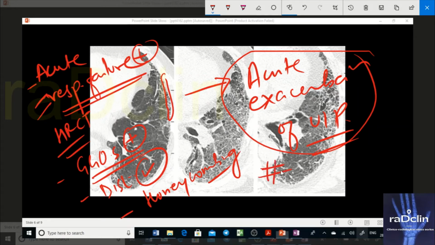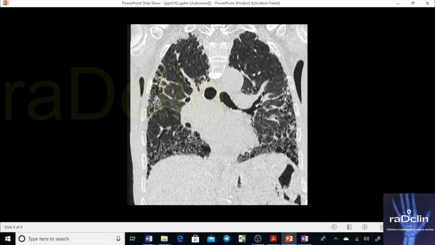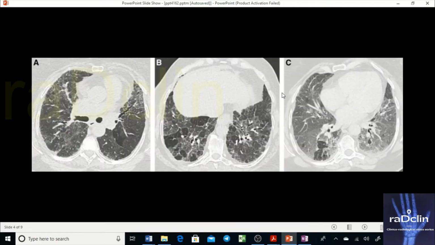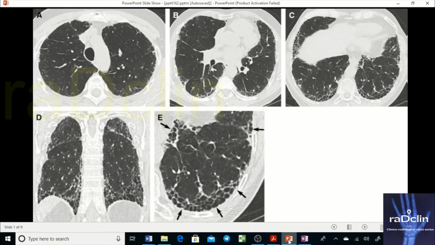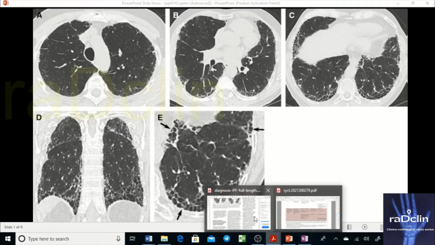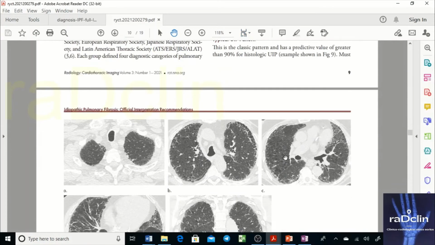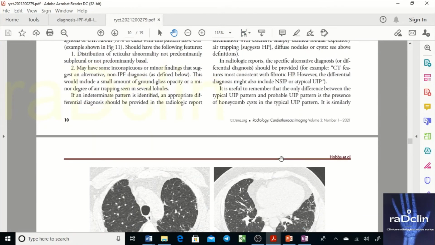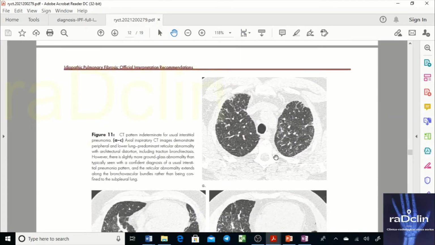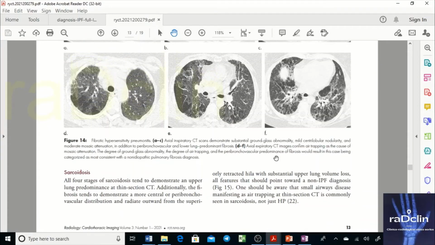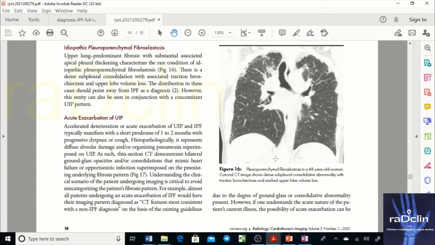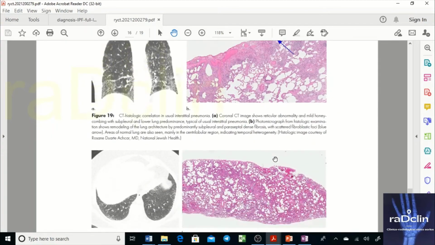In an acute case, basically there is a worsening of honeycombing that is seen, worsening of fibrosis is seen, and you have edema as well. That is why you have this. So we discussed, I think, almost all these cases. We discussed this article, and I have seen we discussed cases from this article only. So there is nothing other left apart from imaging and all.